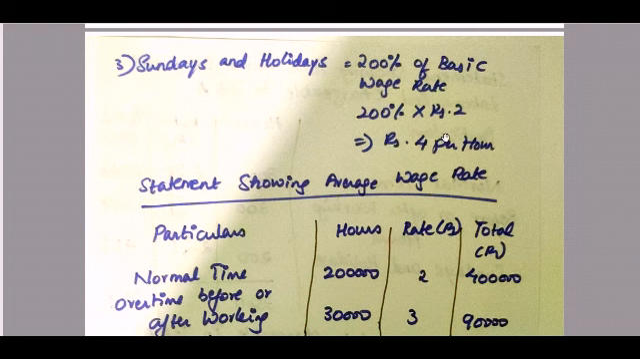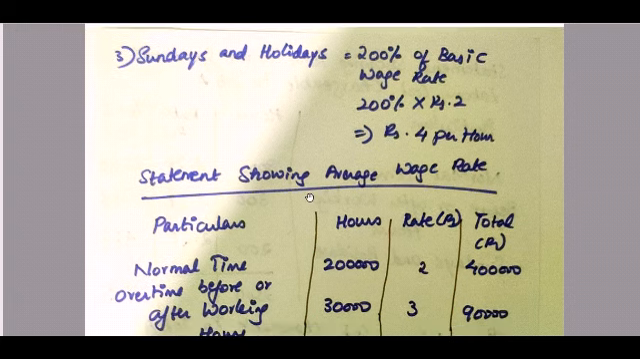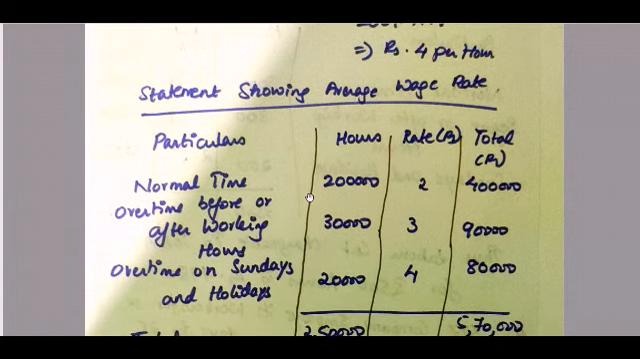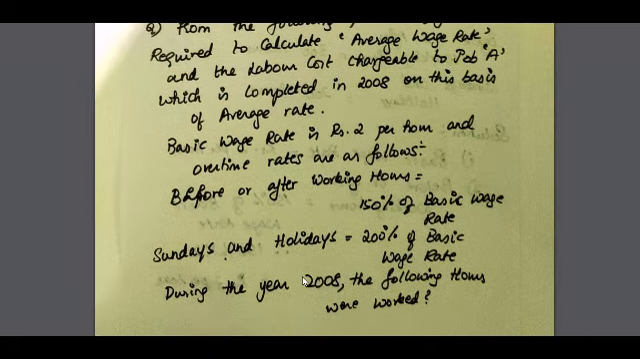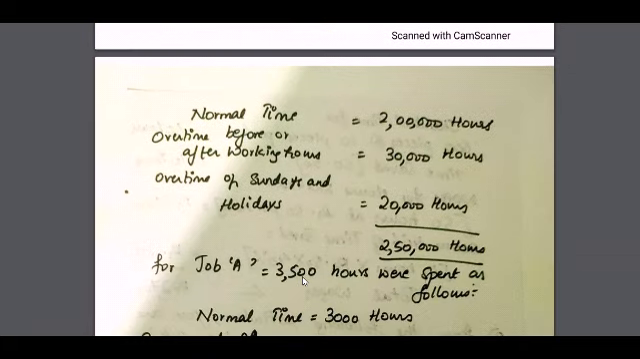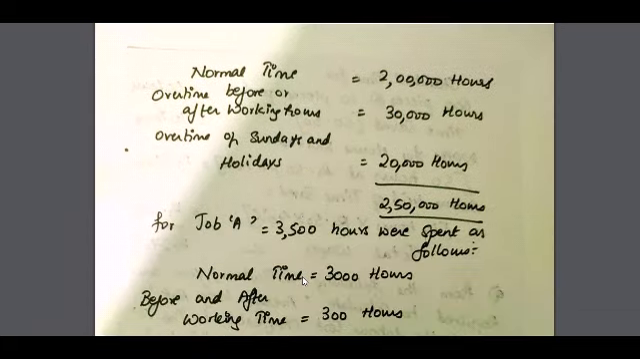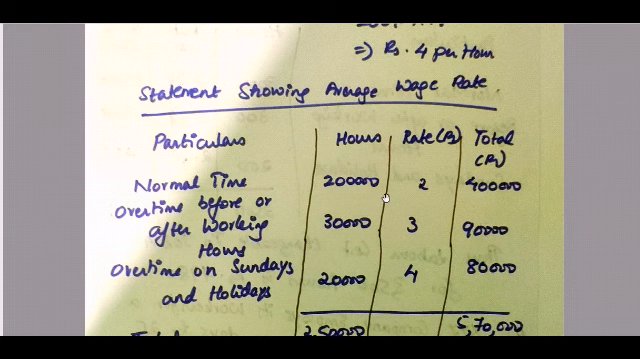So 200% of rupees 2 is rupees 4 per hour. Now, the statement showing the average wage rate. If you see in the question, they have given data for the previous year. The normal time is 2 lakh hours at rupees 2, which is your basic wage rate, which is 4 lakh.